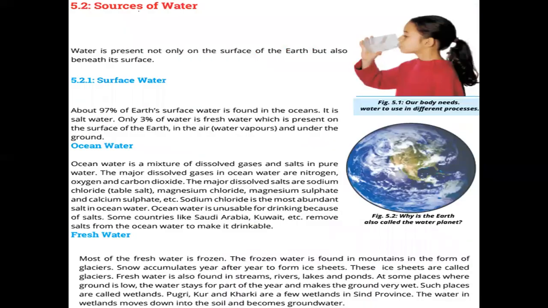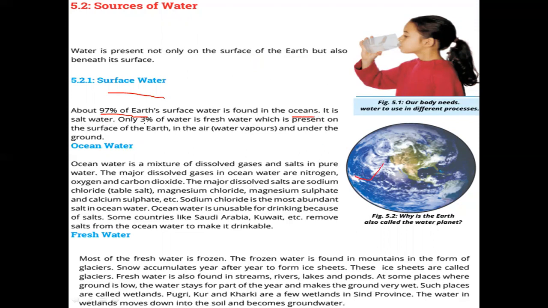So let's talk about some sources of water. We have two types of water. One is surface water and the other is underground water. On the earth, 97% of the earth's surface water is present mostly in the form of oceans.